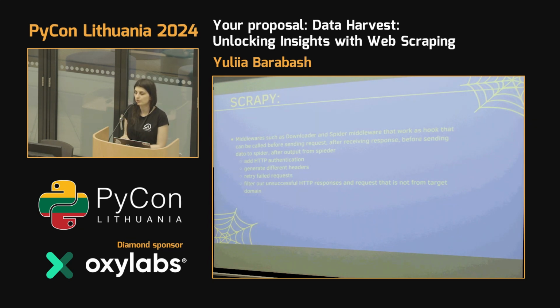Sometimes websites understand you are collecting data by the headers, and by defining different header values, such as the user agent, you can avoid problems. You can also retry failed requests and track unsuccessful responses. It's one of the powerful things about Scrapy, because you can build functionality that is invoked before sending requests, on receiving responses, and so on.